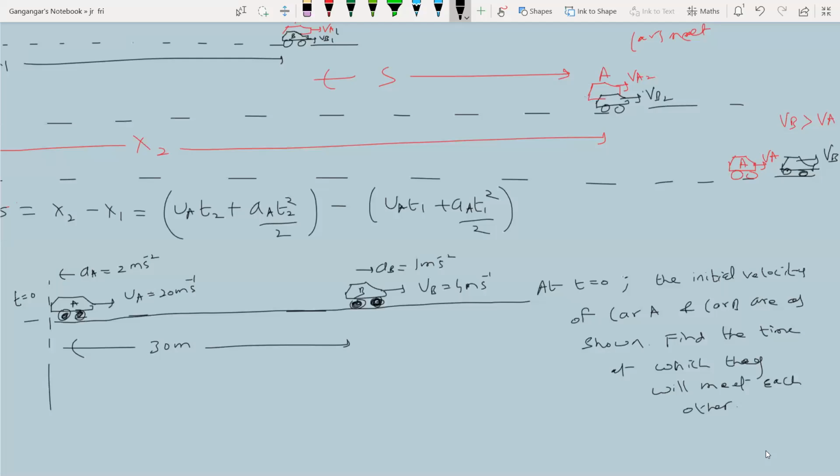Sir, riverboat problems are also the same, no, sir? I'll start riverboat later. Why are you bothered now? Read the question I gave. Apply the concept. Focus only on the question on the board.